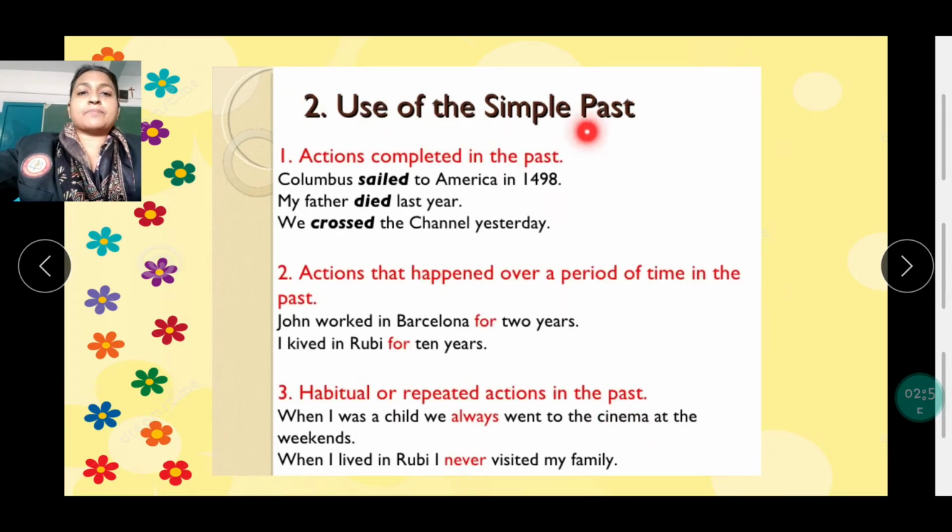Use of the simple past. Actions completed in the past. Columbus sailed to America in 1498. It is already over, sailed. So that is the past tense here.